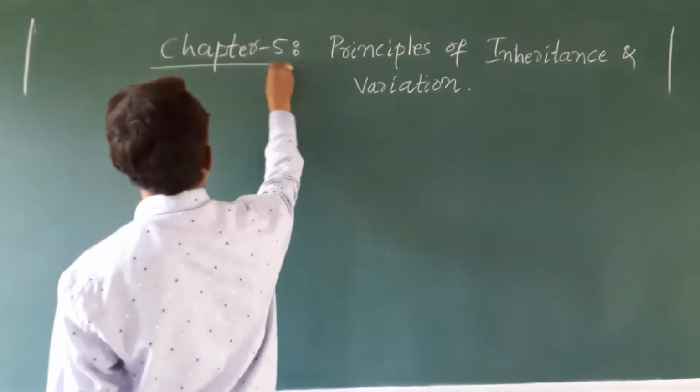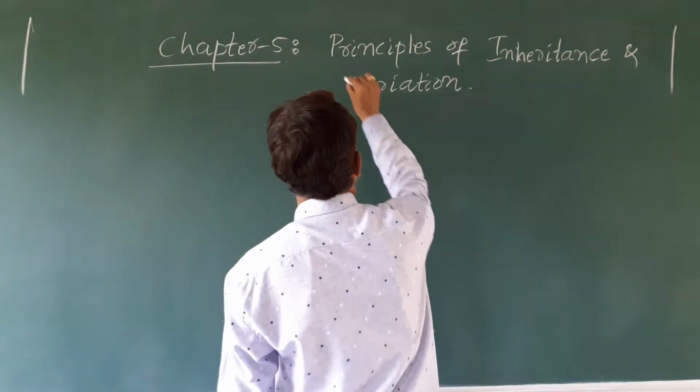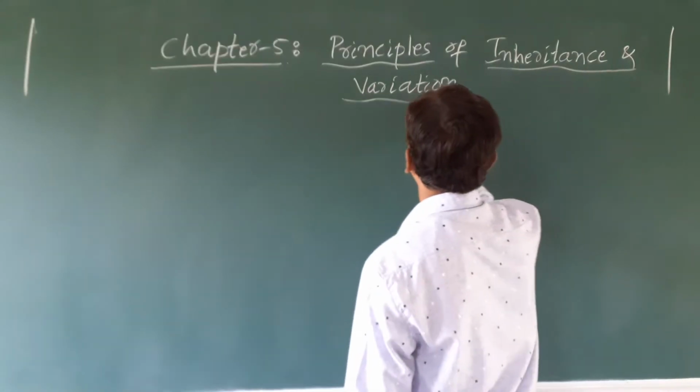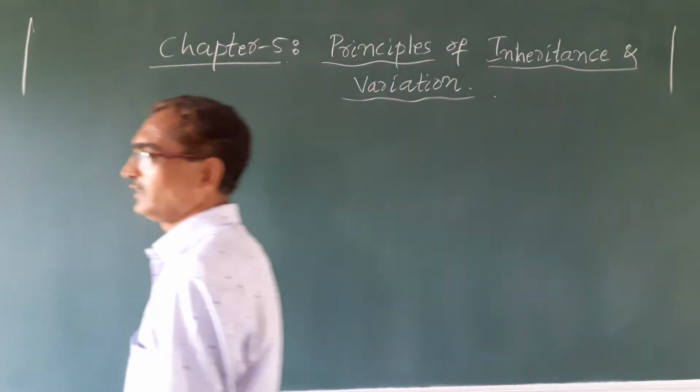So, this is chapter 5, that is principles of inheritance and variation.